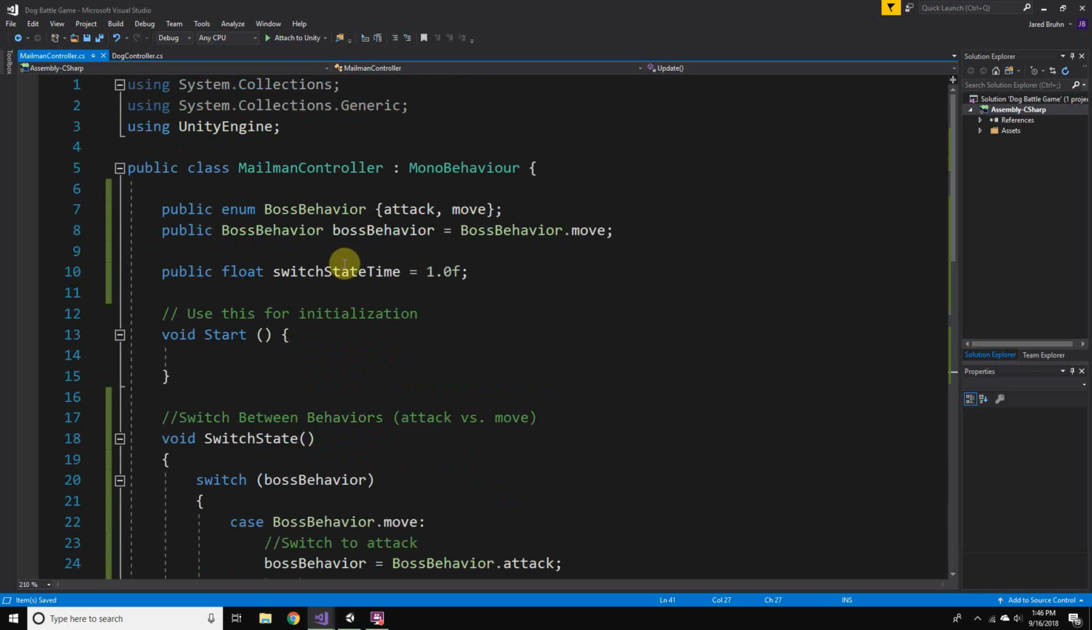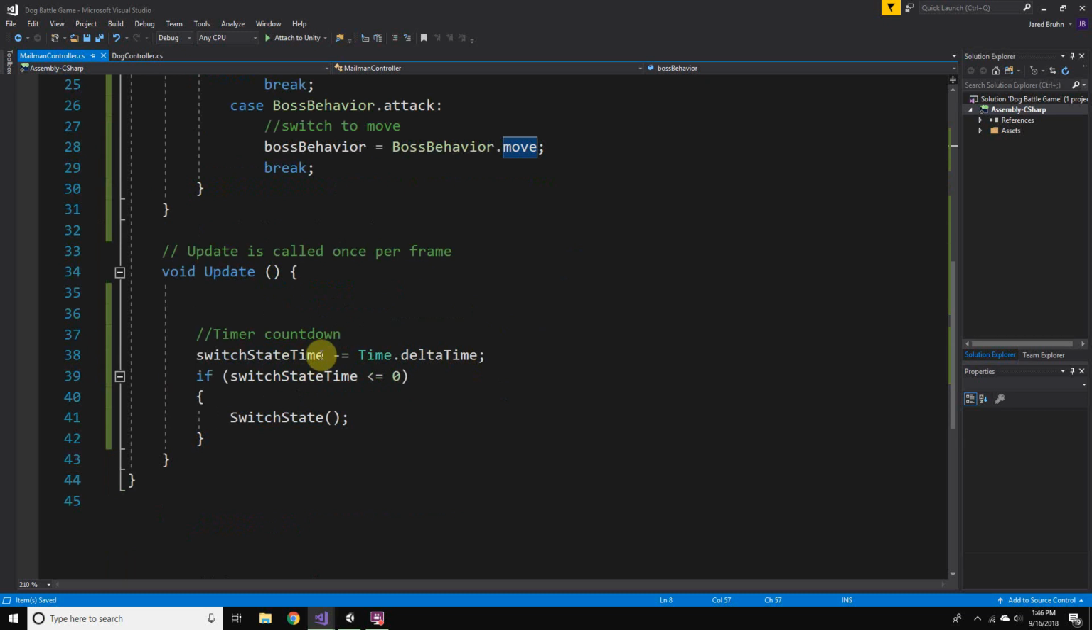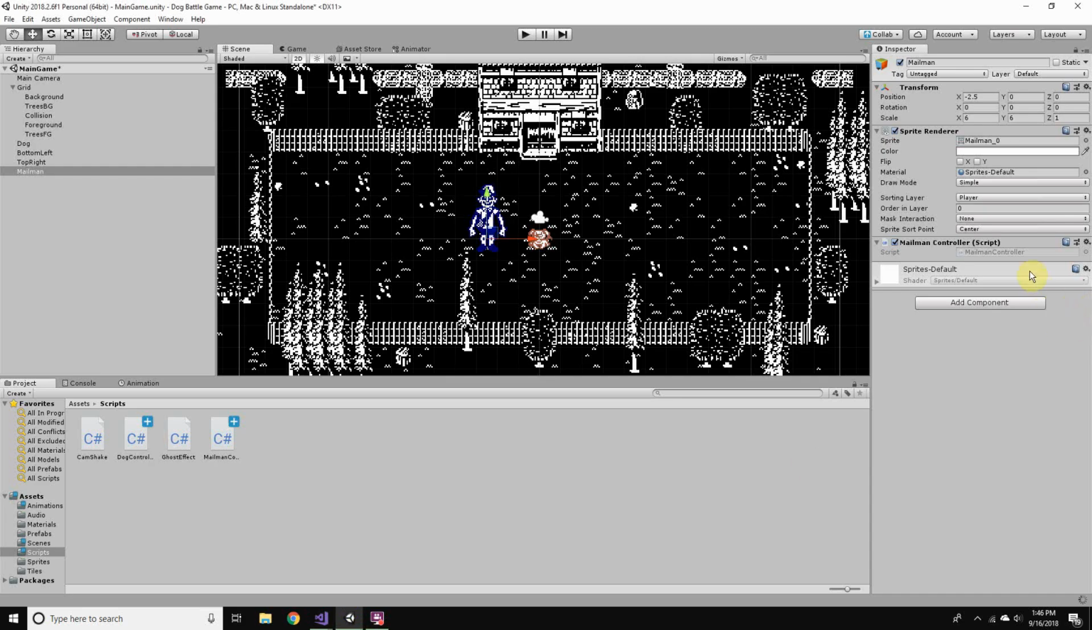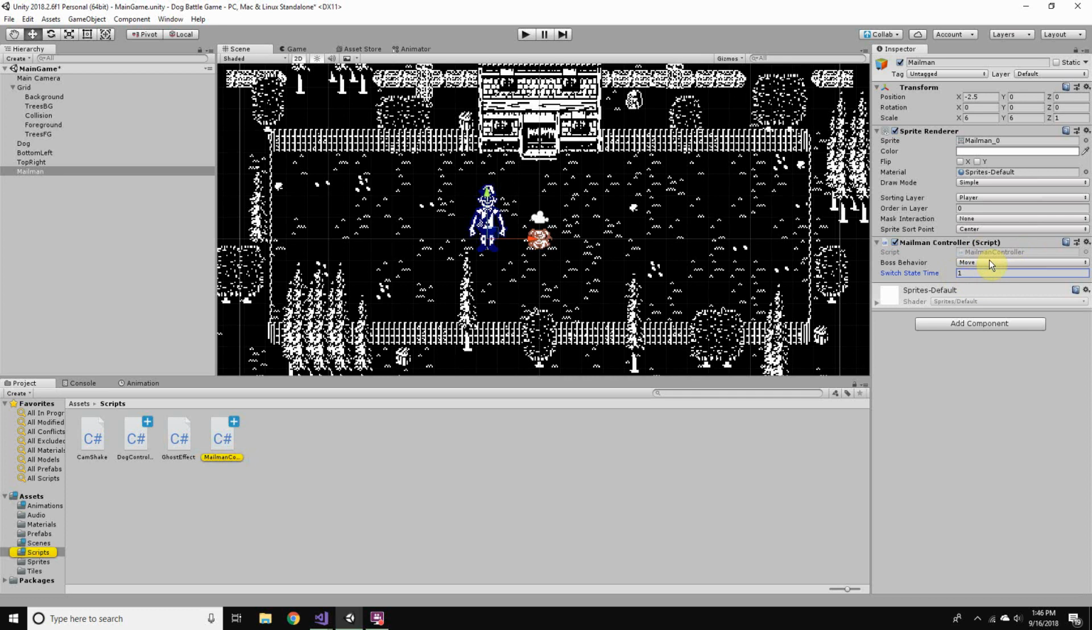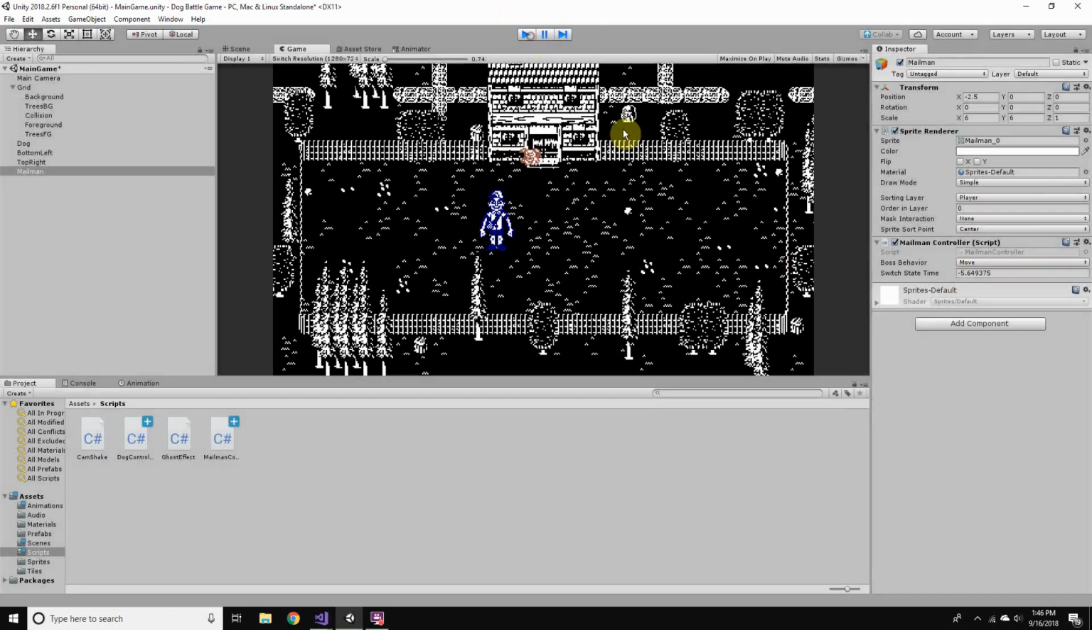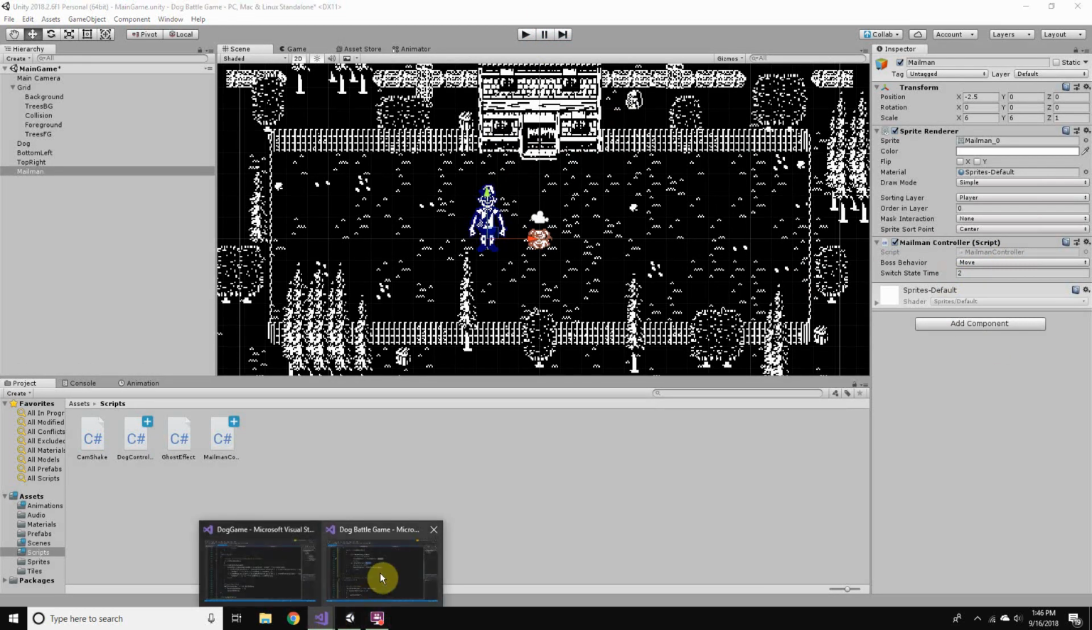All right, so if we test this out right now, we should have a public behavior that's move, and then when 1 second passes, it'll trigger a switch state and it'll switch to attack. So let's try that out. Let's see if our mailman has updated, and we've got a public time. We can test 2 seconds just to have enough time to see this change here. So it'll go from move into attack, and now we're not changing the switch state time, so it's constantly switching because it's constantly below 0.